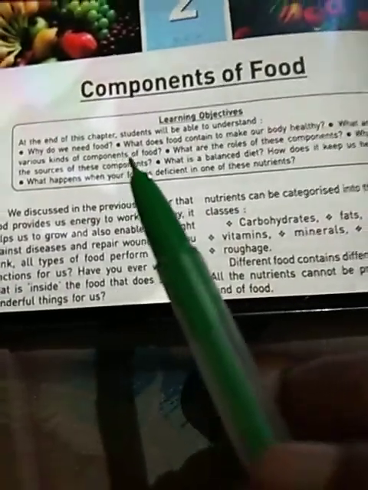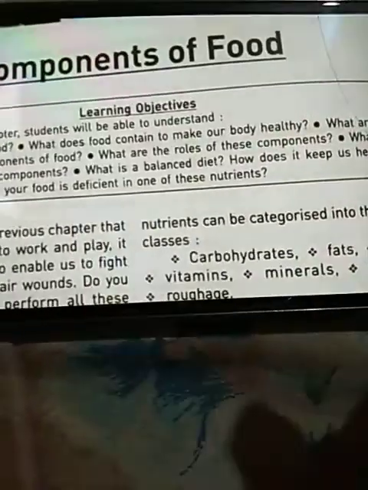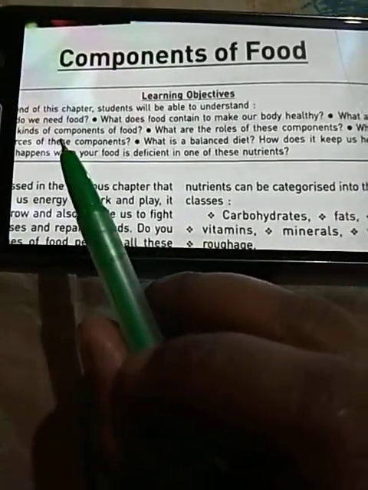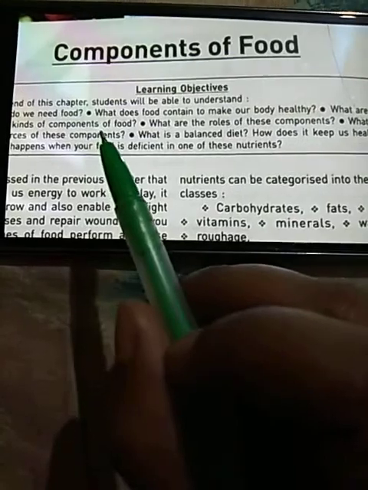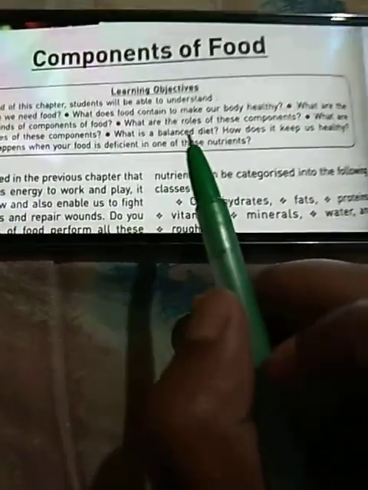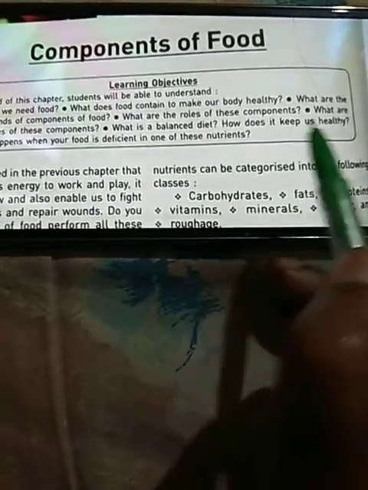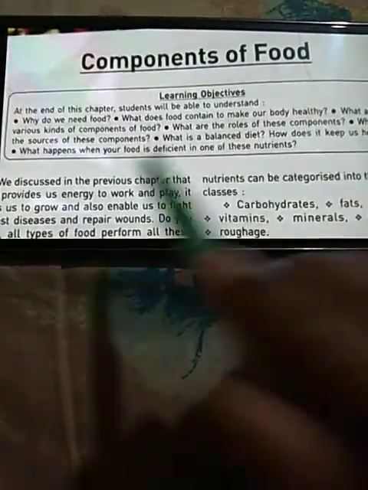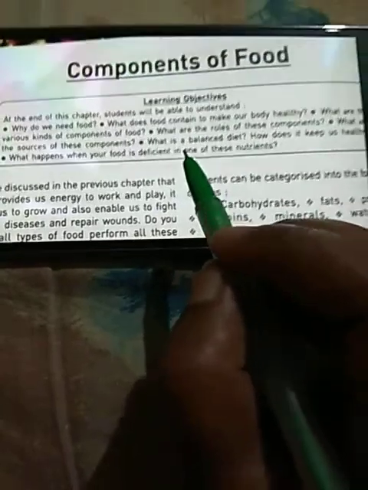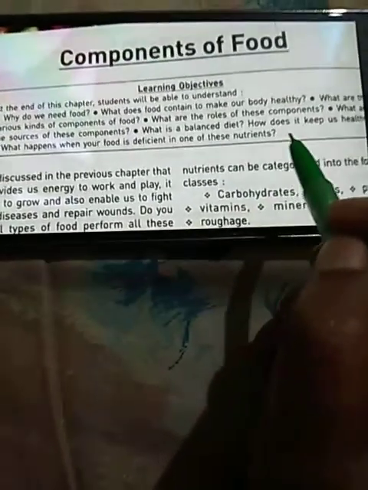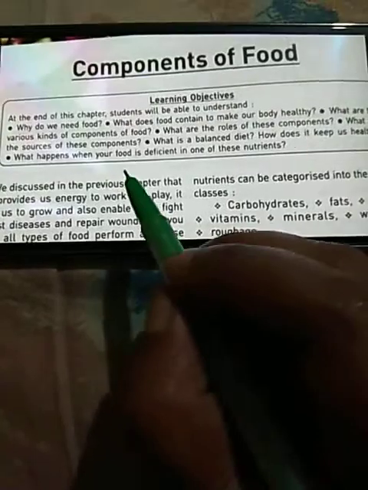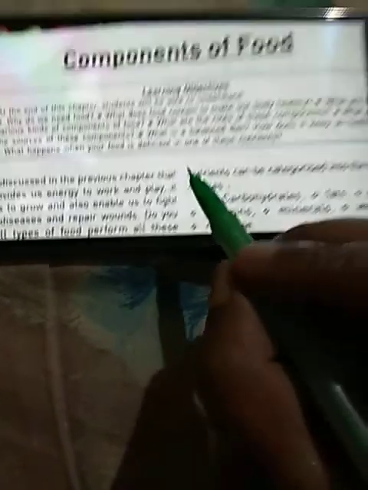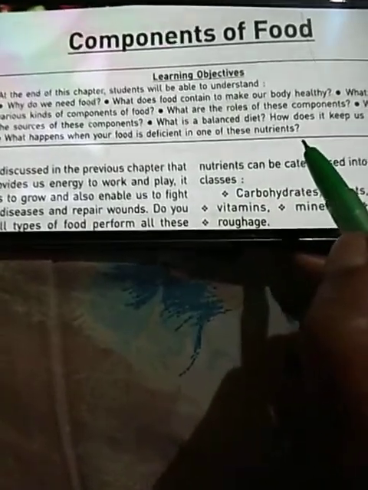Why do we need food? What does food contain to make our body healthy? What are the various kinds of components of food? What are the roles of these components and what are the sources of these components? What is a balanced diet? How does it keep us healthy? What happens when your food is deficient? Deficient means it lacks one of these nutrients.